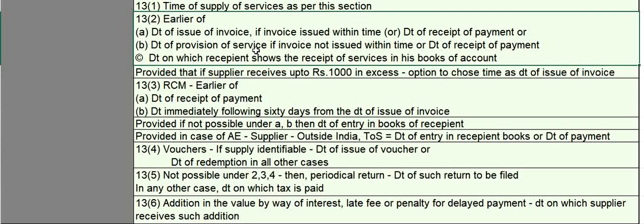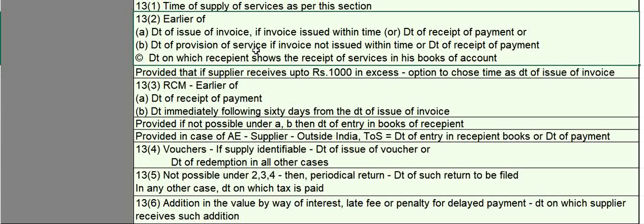And the date on which the recipient shows the receipt of services in his books of account will also be looked into, and if it is earlier, then that will be considered as the time of supply of service. Again, same proviso: if the supplier receives up to 1000 rupees in excess, then there is the option to choose the time of supply as the date of issue of invoice.